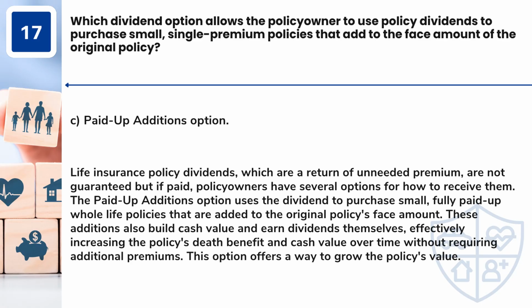Answer: C. Paid-up additions option. Life insurance policy dividends, which are a return of unneeded premium, are not guaranteed, but if paid, policy owners have several options for how to receive them. The paid-up additions option uses the dividend to purchase small, fully paid-up whole life policies that are added to the original policy's face amount. These additions also build cash value and earn dividends themselves, effectively increasing the policy's death benefit and cash value over time without requiring additional premiums. This option offers a way to grow the policy's value.